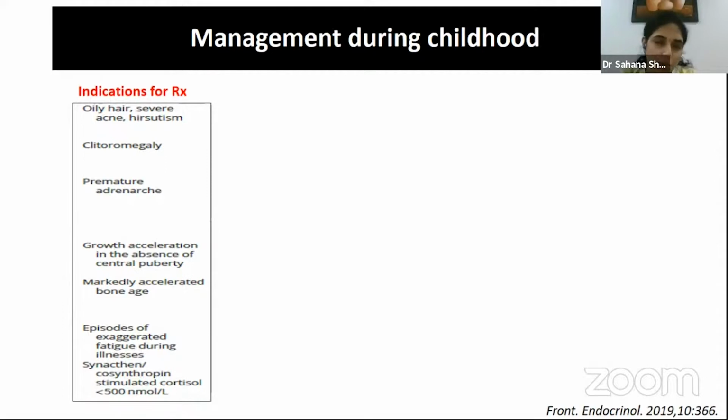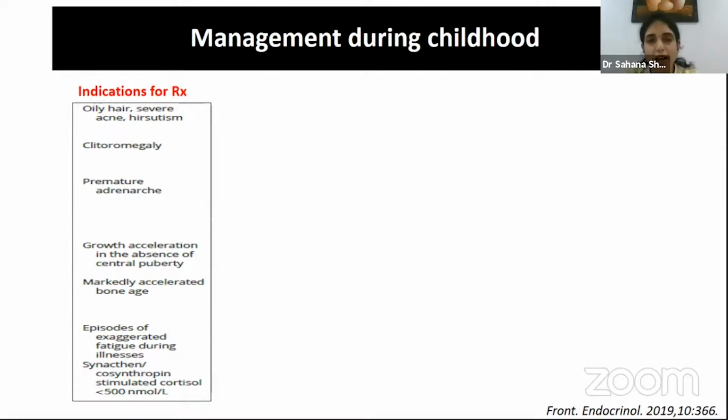But what we must remember is that classical and non-classical congenital adrenal hyperplasia are a spectrum of the same disorder, so sometimes it's difficult to draw a line. If you have a patient who is having symptoms during stress, then those are the patients you need to consider for therapy. At least, of course, a steroid stress protocol would definitely be needed. And if the synacthen-stimulated cortisol is less than 80 nanogram per ml, again, those are patients one would consider for treatment.